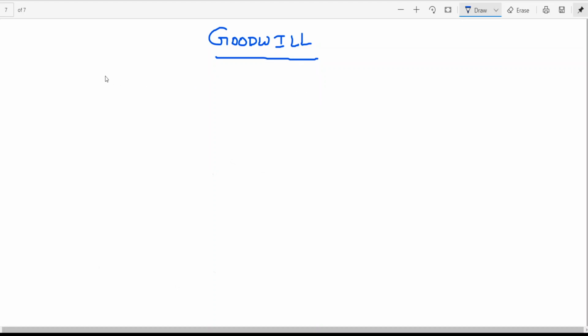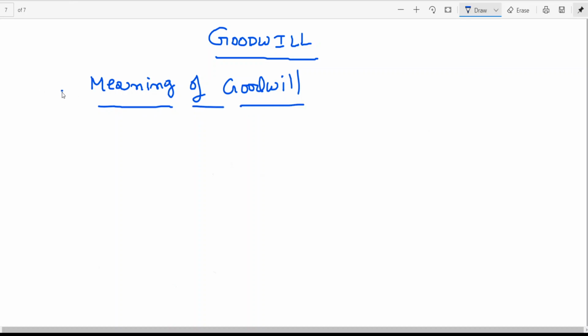First, the meaning of goodwill. Point number two, need for valuation of goodwill.